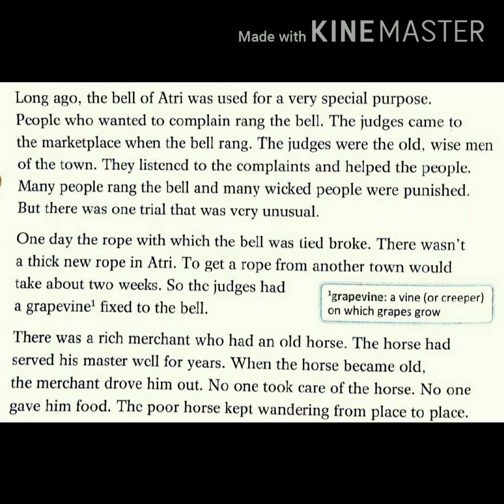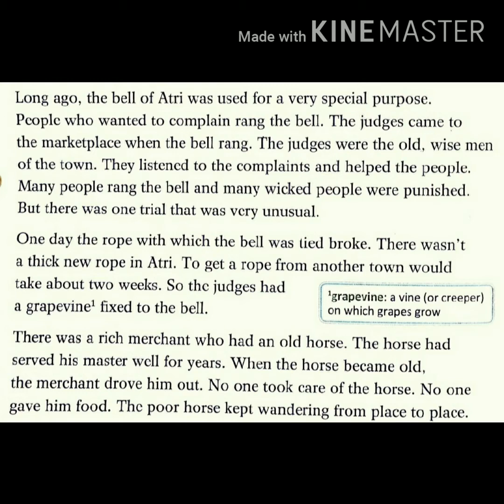One day the rope with which the bell was tied broke. There was not a thick new rope in Atri. To get a rope from another town would take about 2 weeks. So the judges had a grapevine fixed to the bell.